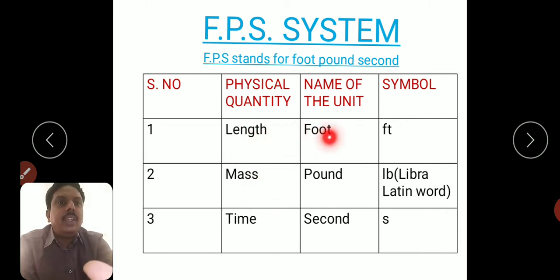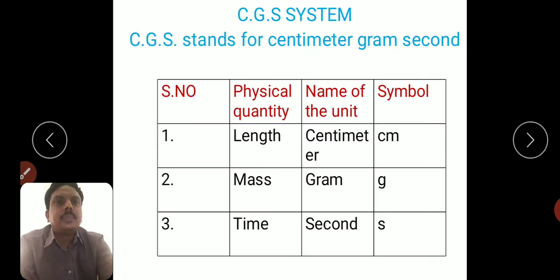Length is measured in foot. Its symbol is small ft. Mass is measured in pound. It is represented by small lb, from libra, which comes from the Latin word. Time, second, small s. So in all systems time is measured in seconds.